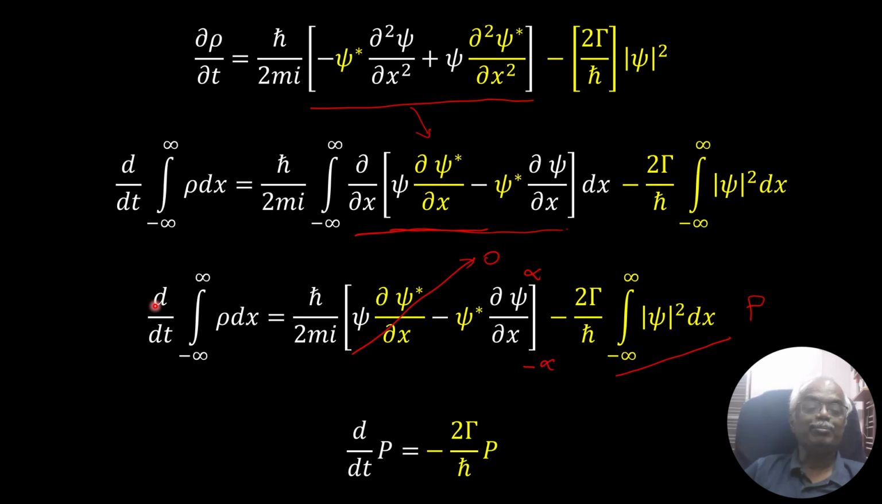So on the left hand side, if you take the integral, you will get P. It's the definition of probability. So the time derivative of probability is equal to minus 2 gamma over h cross multiplied by P. So we have found the time derivative of the probability, which is equal to minus 2 gamma over h cross P. Now we will move further.